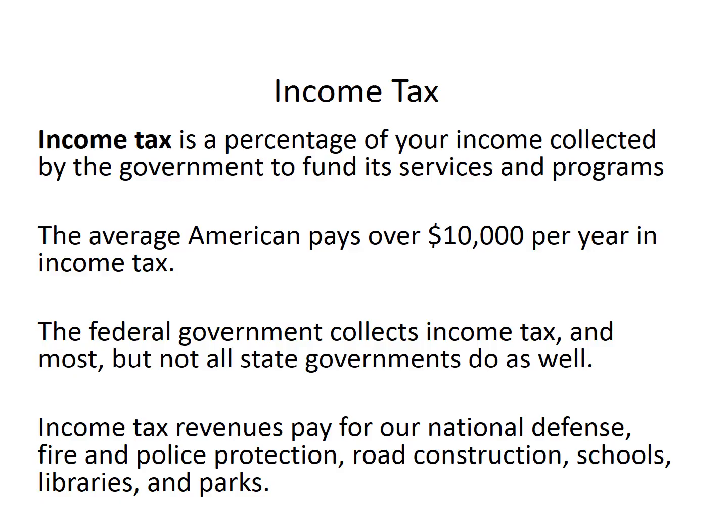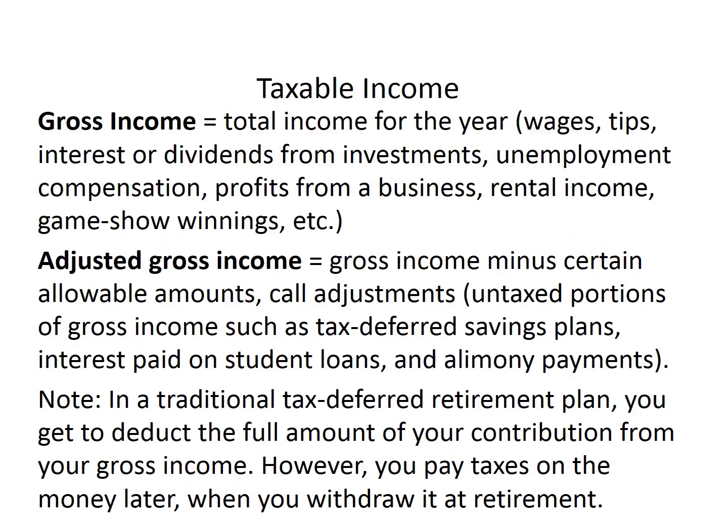The federal government collects income tax, and most, but not all, state governments do as well. So some states like Illinois have a state income tax, but other states do not, for example, Washington State. Income tax revenues pay for our national defense, fire and police protection, road construction, schools, libraries, and parks. So we are going to look at how income tax is computed.